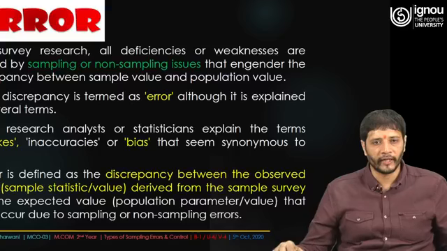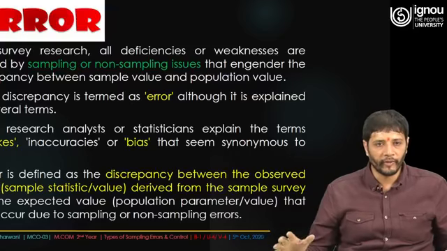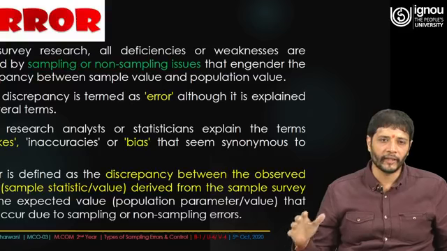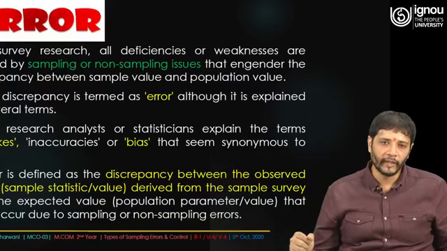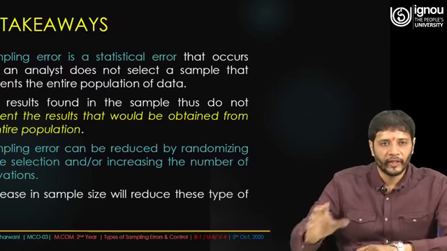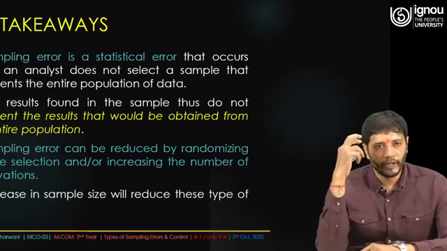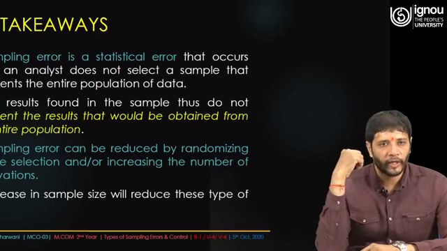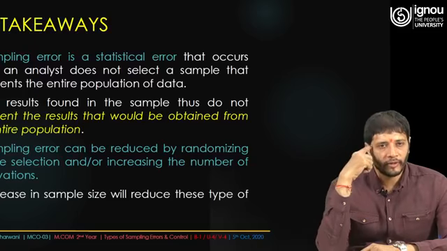So error is defined as a discrepancy between the observed value, the sample statistic value derived from the sample survey, and the expected value, the population parameter value, that may occur due to sampling or non-sampling errors. So there are certain key takeaways which we have to take into consideration while going into depth on sampling